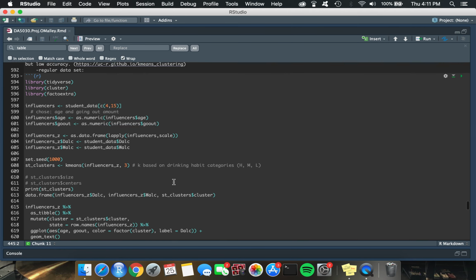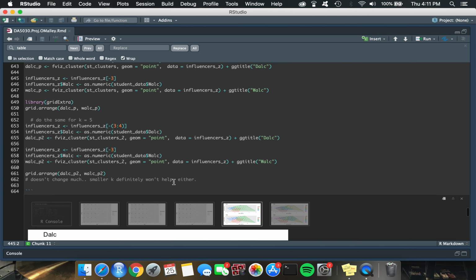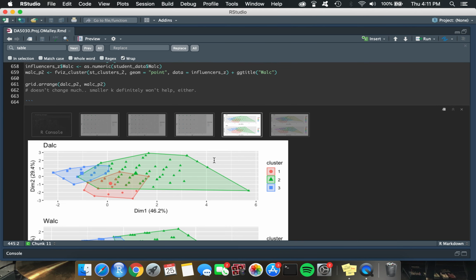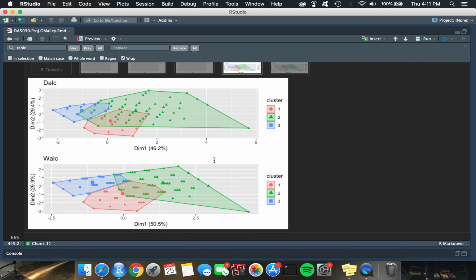So then finally, I decided to run clustering. I used k-means clustering, and I wanted to see what influences I thought would be the most important. So I chose age and the amount of time they spent going out, because in my mind that might affect how much somebody drinks. I noticed, interestingly, that students with similar ages and going out habits did exhibit nearly the same drinking habits, no matter if it was a weekday or a weekend.